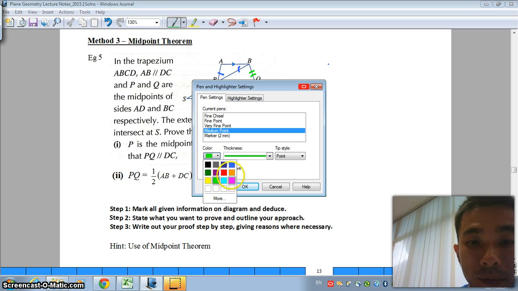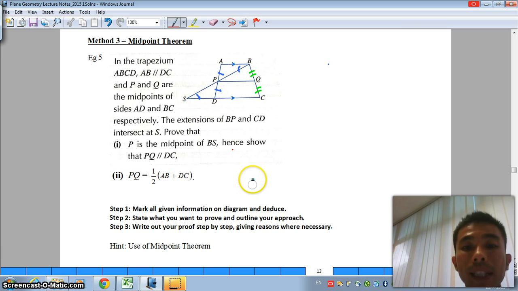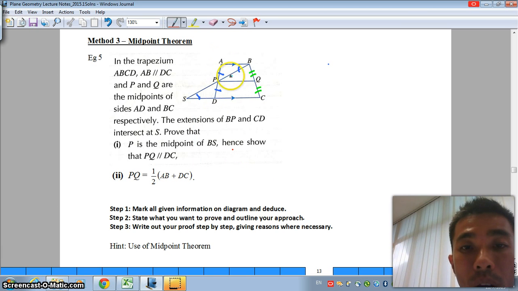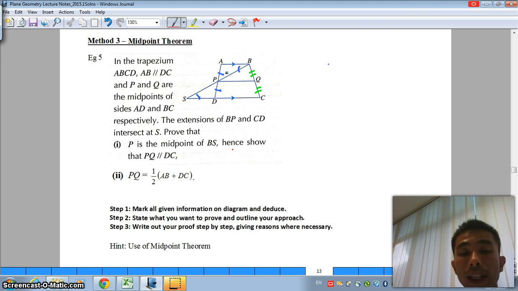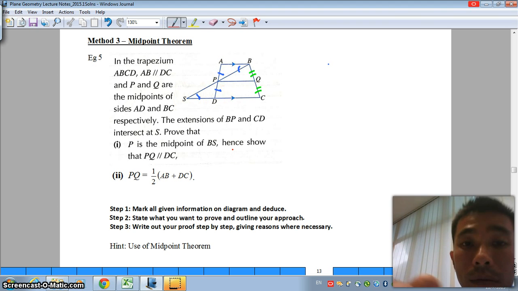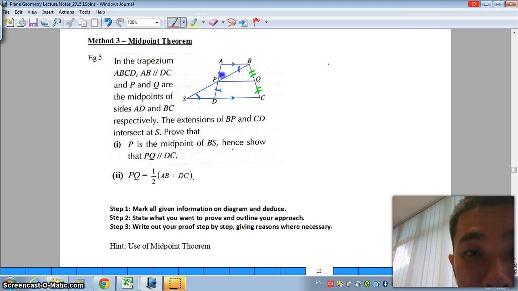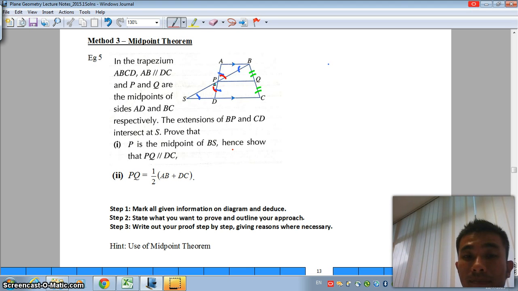First thing, notice there is a small triangle on top followed by another small triangle below. In these two triangles, these two angles are the same. Reason, very simple: vertically opposite angles.